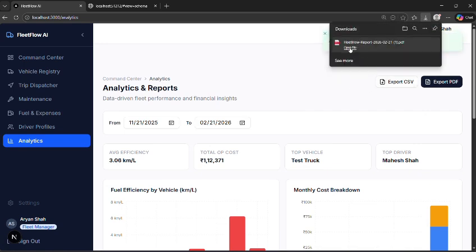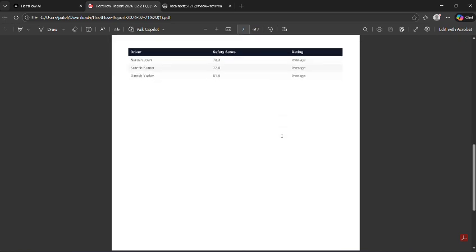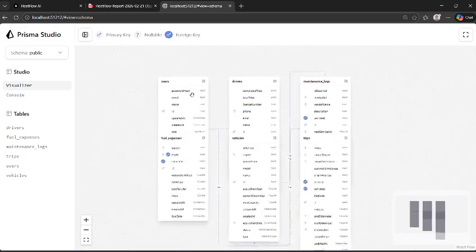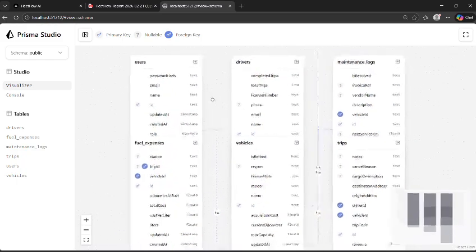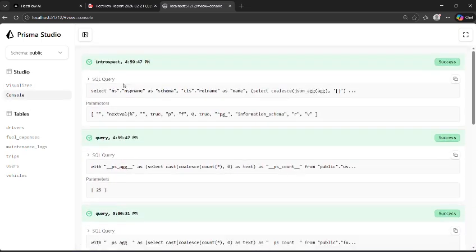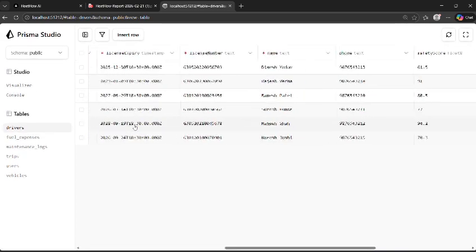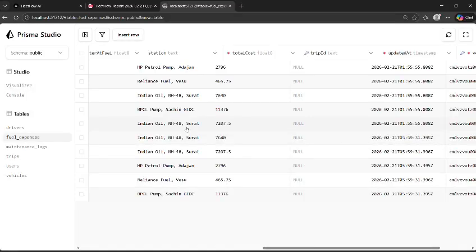Also, this is a smart solution which gives us a financial summary too, in which we have used PostgreSQL, Prisma for the backend, and Clerk authentication. Here we have exported the CSV file. This is Prisma Studio, our backend structure. This shows the user with all of its attributes, fuel expenses, drivers, vehicles, and all of the minute details we kept in mind while creating and curating this solution.